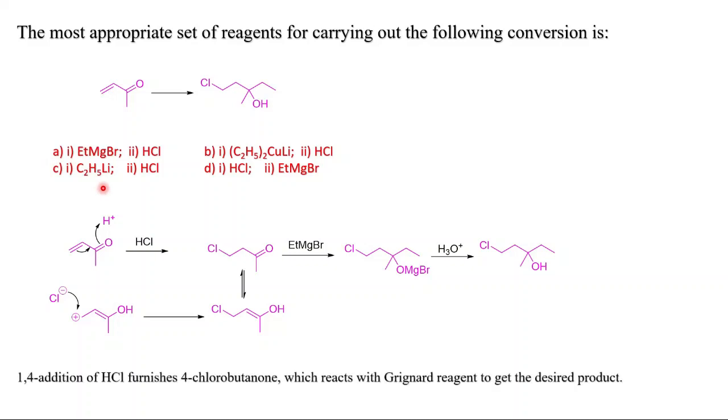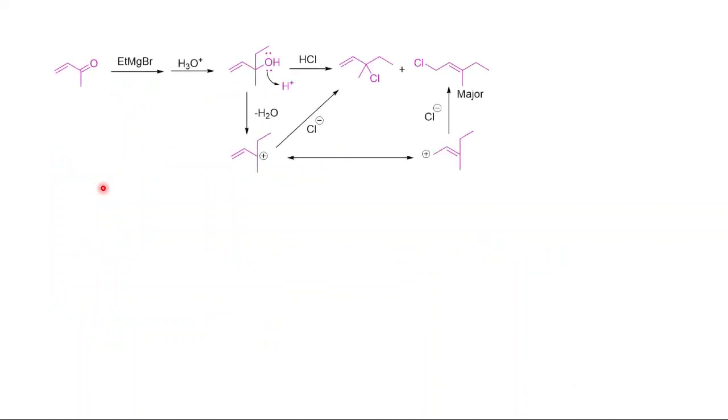Okay, now you can see this 1,4 alpha-beta unsaturated compound when acted on with this Grignard reagent, and after acidic workup you will end up with this carbocation, and this carbocation, you can see, is an allylic carbocation. So this double bond will be in conjugation with this carbocation, and we will end up with this carbocation. So both are carbocations, and after acting with Cl negative, they will end up with these two products.